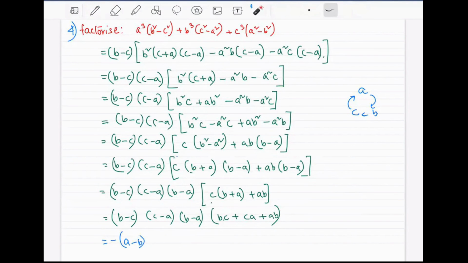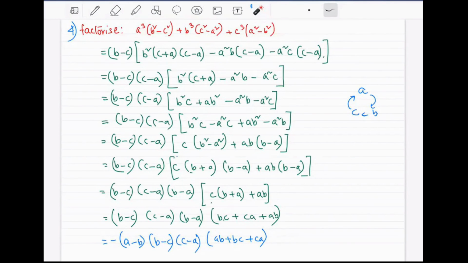So we will have a minus b, but with a minus sign. After a and b is done, next will be b to c. Here it is. So no need to change this. This is perfectly in the shape that we want. So just keep b minus c here. Next is c to a. Do we have c to a? Yes, c minus a. And here also in these three terms, you have to write in this order. ab first, bc next, ca later on. So I'm writing this ab first. Next will be this bc, and at last the ca. Okay, so rearrangement. That's it. So this is your final result for the factorization of this part right here.